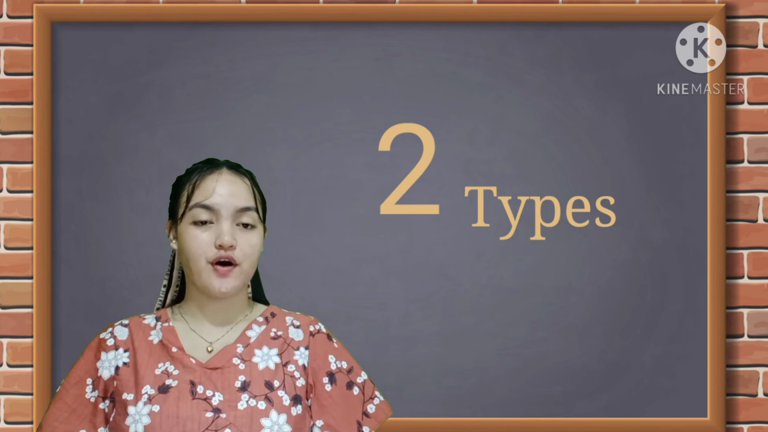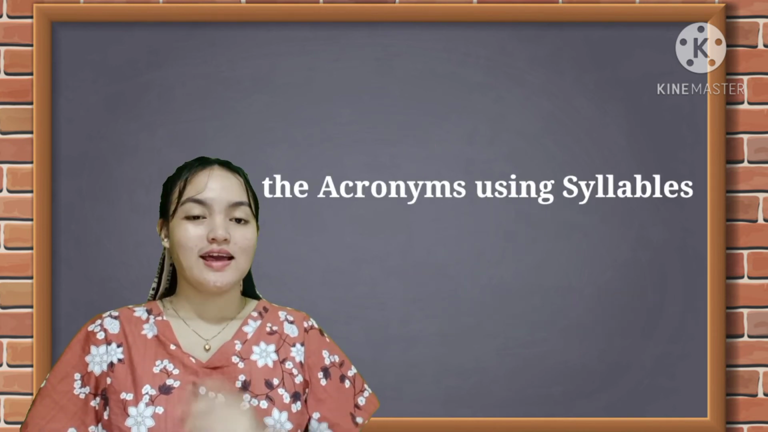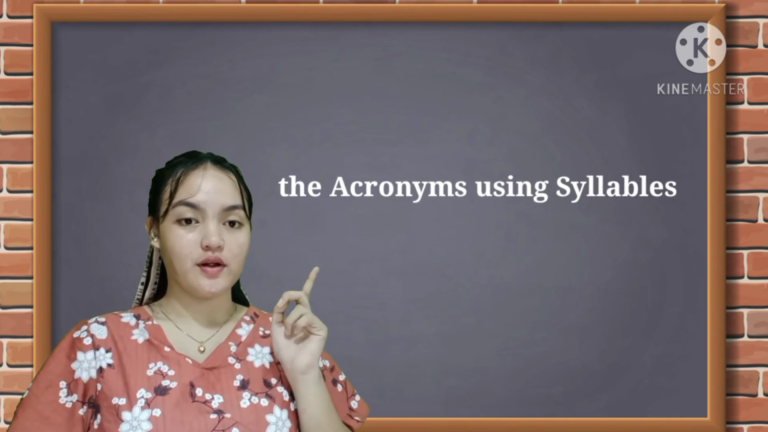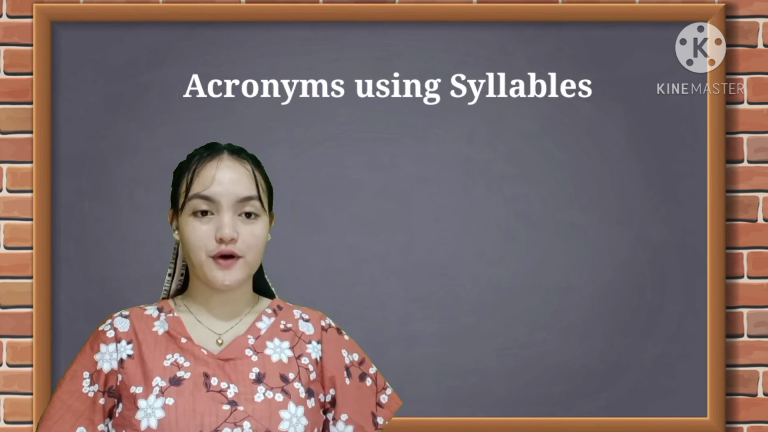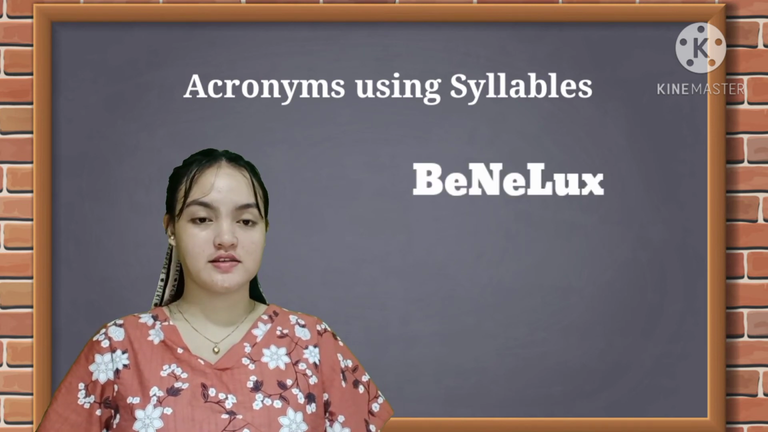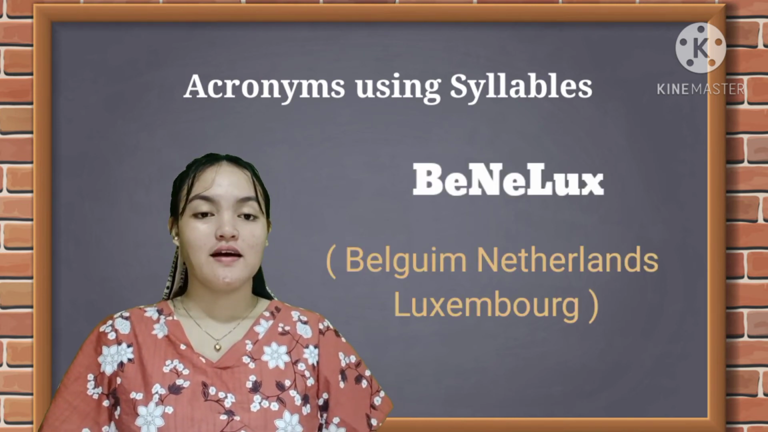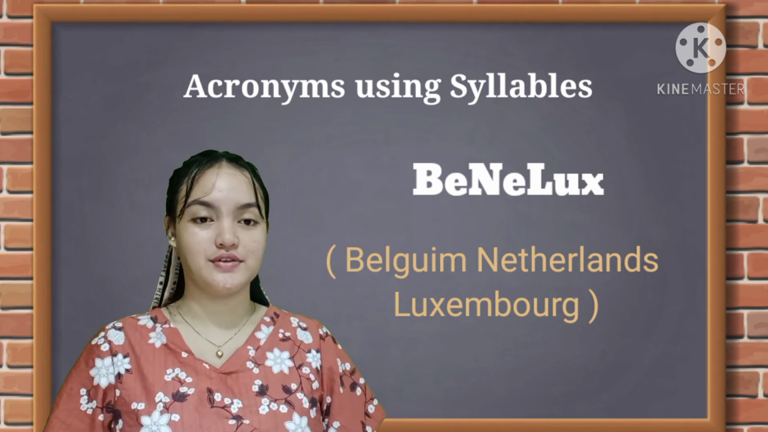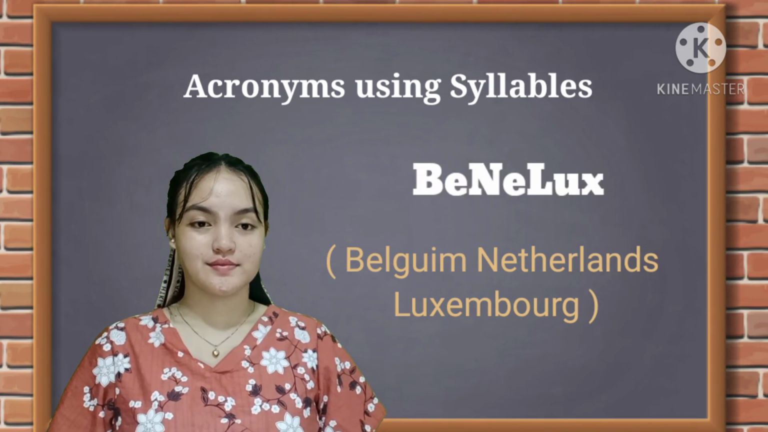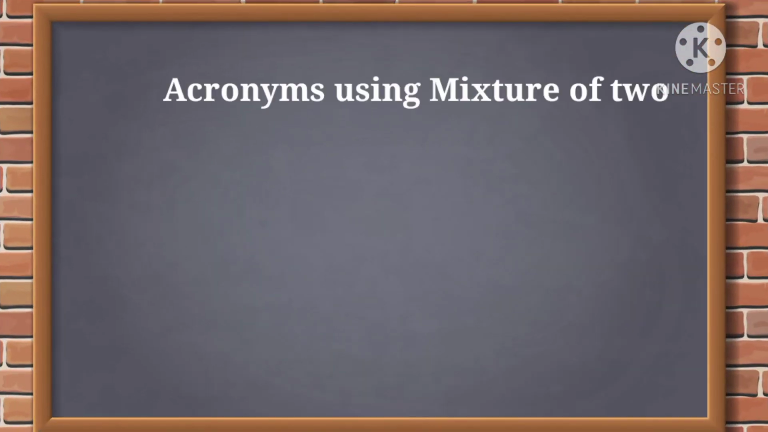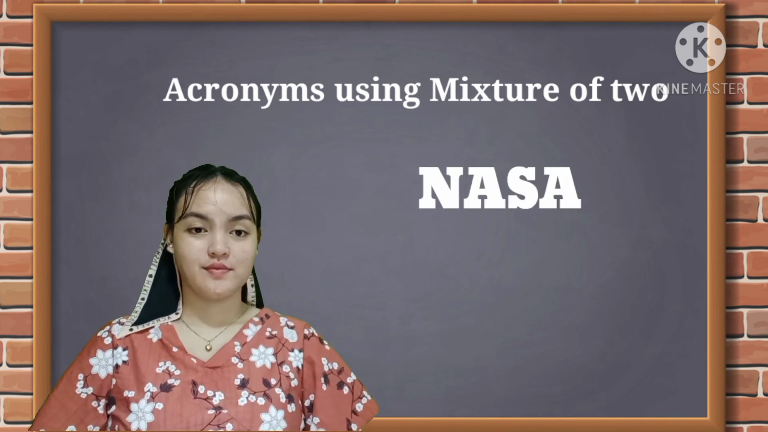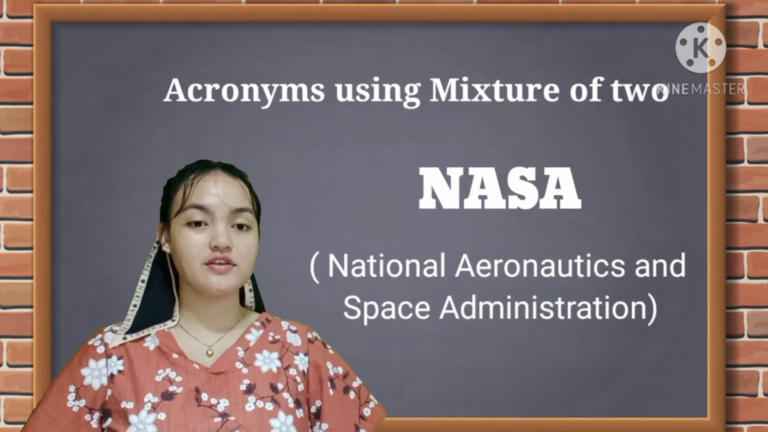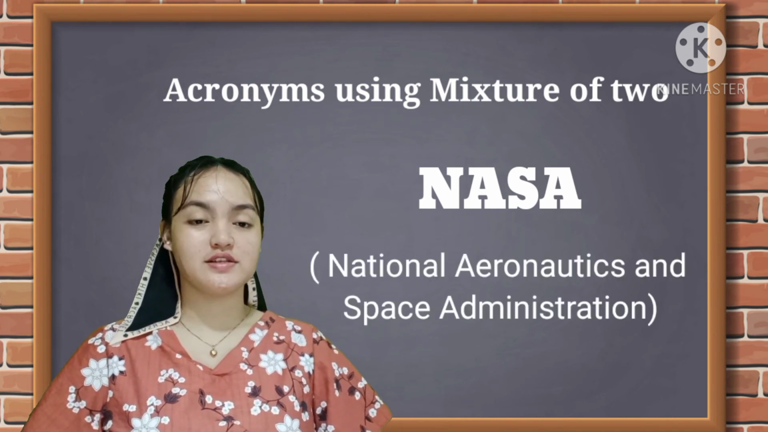We have two types of acronyms, which are acronyms using syllables and acronyms using a mixture of two. For example, Benelux, short for Belgium, Netherlands, and Luxembourg. But in acronyms using a mixture of two, for example, NASA or National Aeronautics and Space Administration.